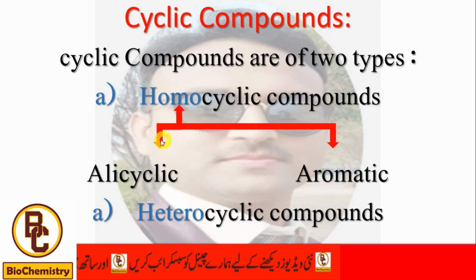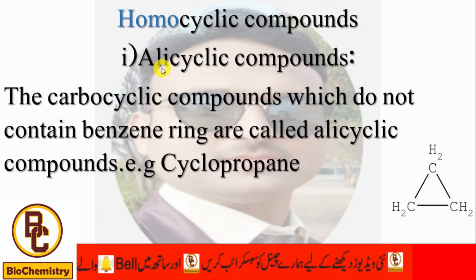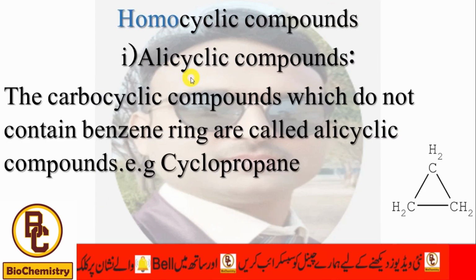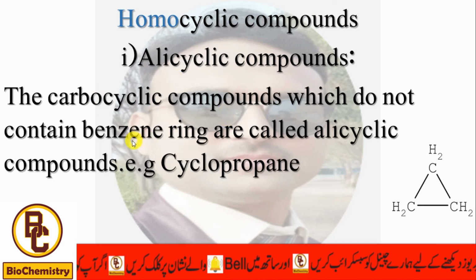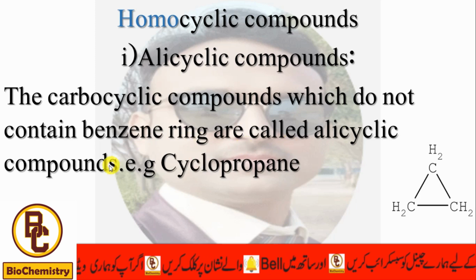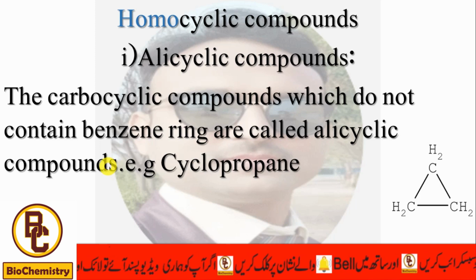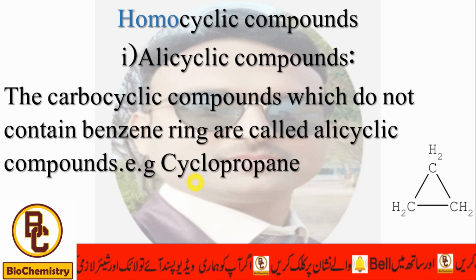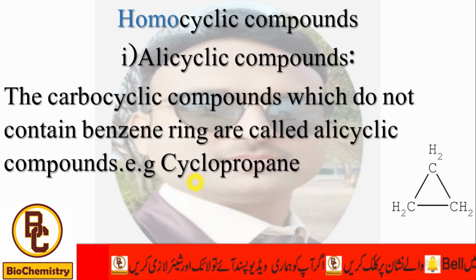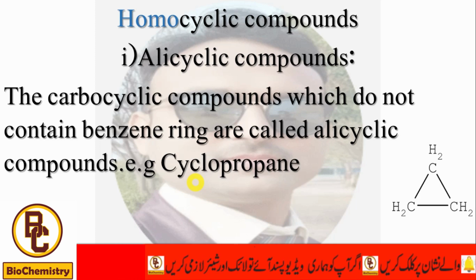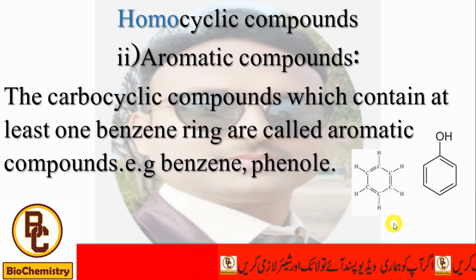Homocyclic compounds are further divided into two classes, alicyclic compounds and aromatic compounds. Alicyclic compounds, a type of homocyclic compounds: the carbocyclic compounds which do not contain a benzene ring are called alicyclic compounds. The compounds in which there is no benzene ring are called alicyclic compounds. For example, cyclopropane, cyclobutane, cyclohexane. All of these compounds are called alicyclic compounds, meaning they have no benzene ring in their structure.